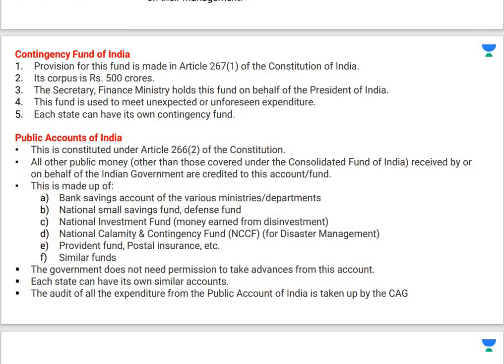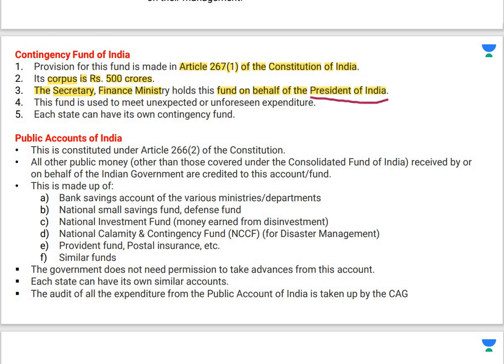अब यहाँ पर आता है Contingency Fund of India. Now here you have to remember for prelims that Article 267 subsection 1 of the Constitution of India talks about the Contingency Fund and its corpus is rupees 500 crores. अब यहाँ पर इस फंड को किसके अंडर रखा जाता है? This fund is kept under the Secretary, Finance Ministry, who holds this fund on behalf of the President of India.